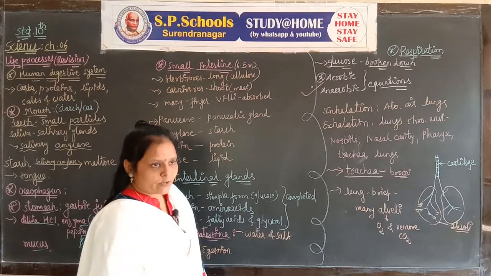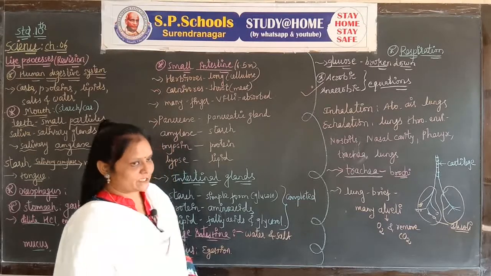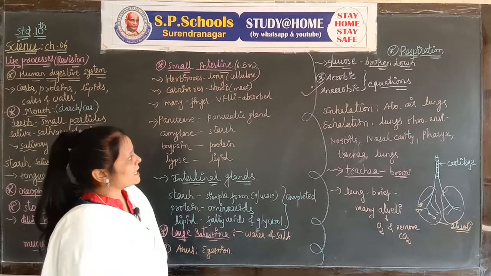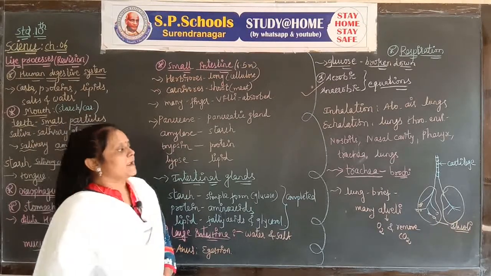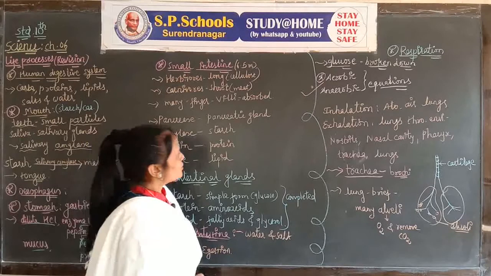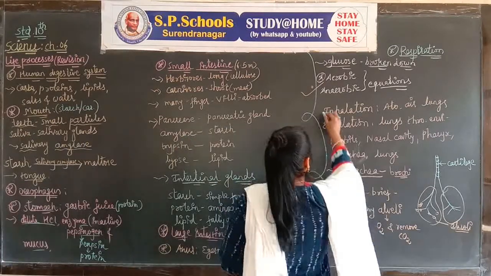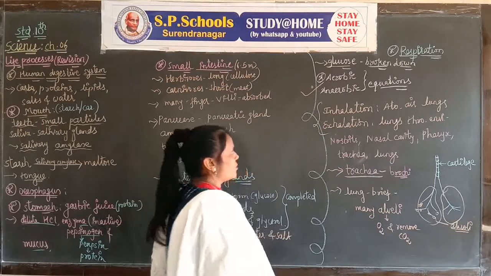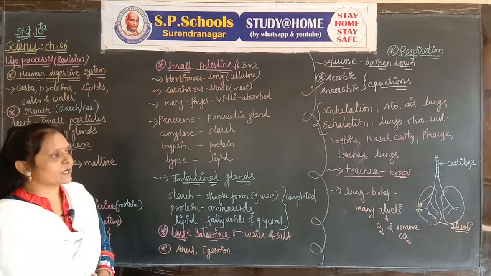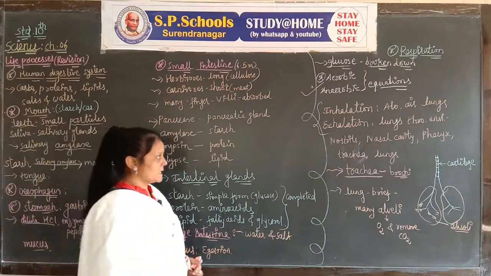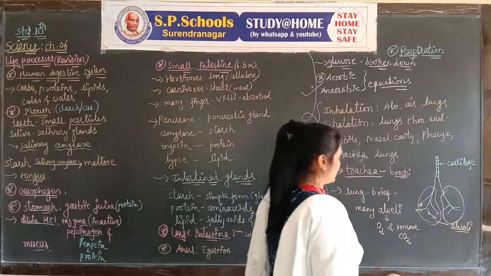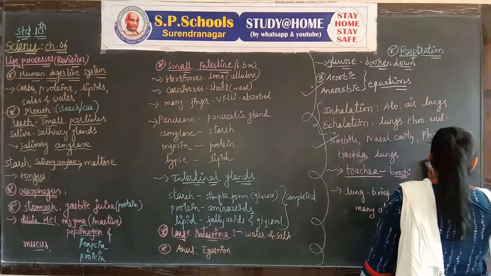The equations are for full-mark questions in respiration. Write the equations of both respirations, aerobic and anaerobic. Write a short note about the human respiratory system, and how the ribs and diaphragm help in inhalation and exhalation. You have to explain the ribs and diaphragm for inhalation and exhalation, with the help of a diagram of the human respiratory system.